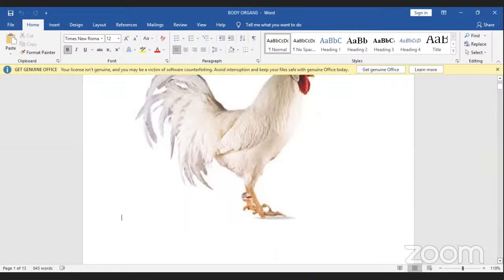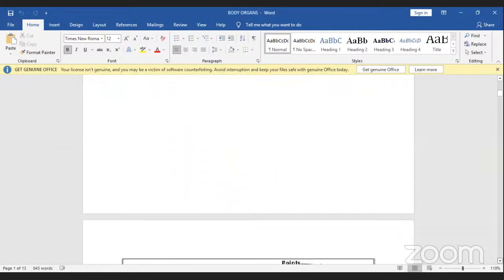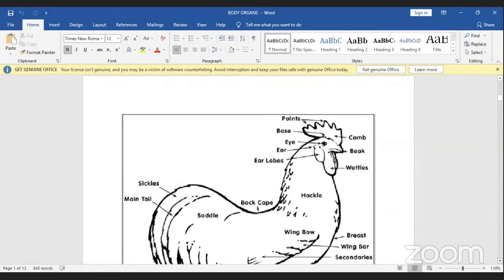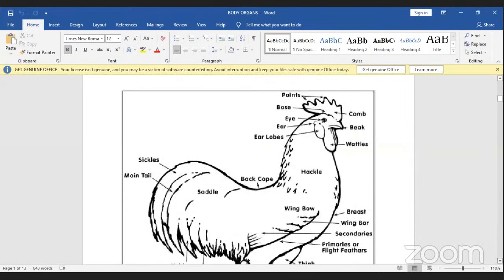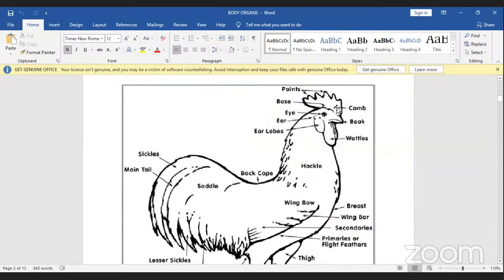Like when you look at the structure of this cock, you'll get to realize that there are very many parts that have been named. Excuse me, teacher. Yes? I'm not seeing the structure. Come again? I'm not seeing the structure. You're not seeing what? The structure on the chicken.